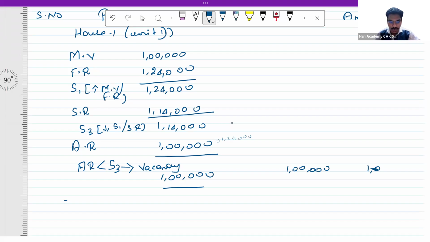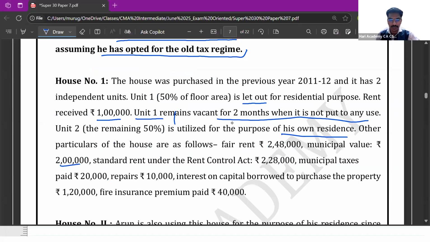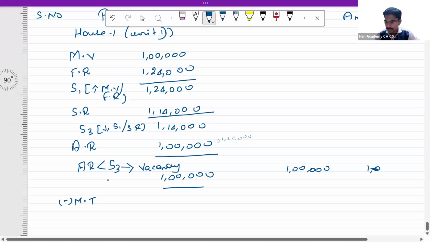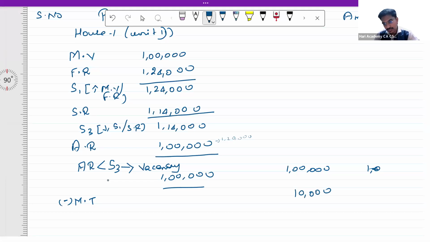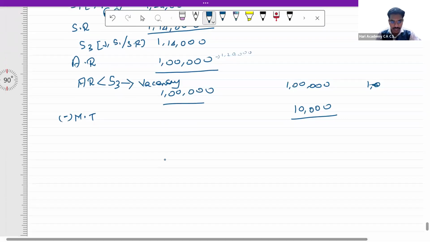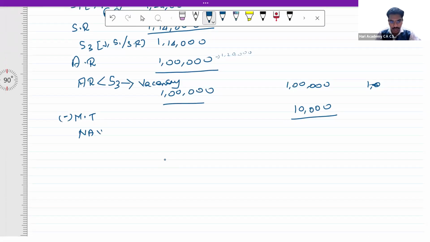From this 1 lakh, you have to reduce the municipal taxes which are paid. Municipal taxes paid in the present case is 20,000. Of this 20,000, 10,000 pertains here. So 10,000. Your net annual value in the present case is 90,000.